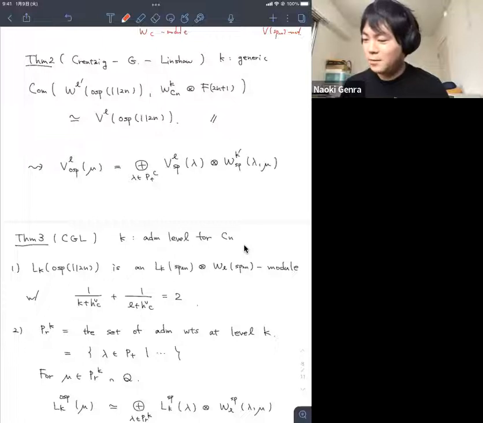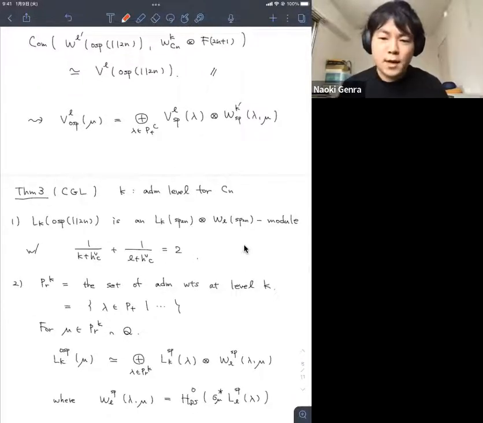Because we have a universal statement, we obtain the admissible level statement. And the second statement: Pr^k is the set of admissible weights at level k. Then the condition is that λ is in P_+ and satisfies some condition.